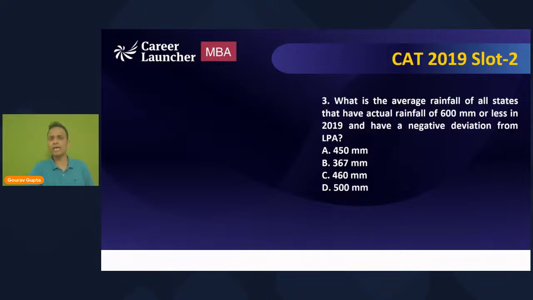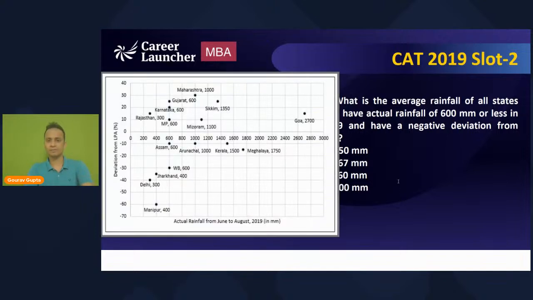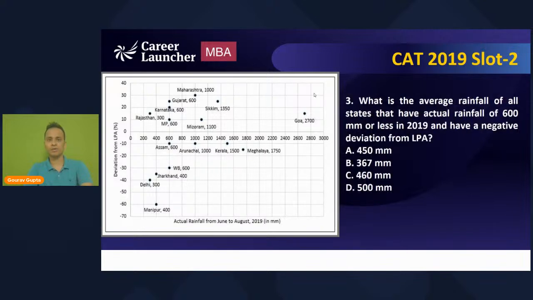Okay, let's look at the third question. So question number 3 on your screen, and I will quickly help you with the graph. Okay. So now you can have a look at question number 3 on your screens.